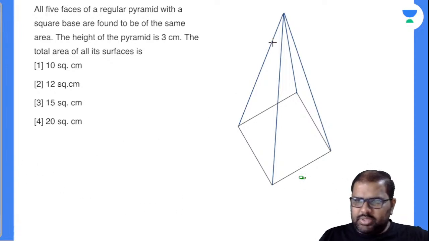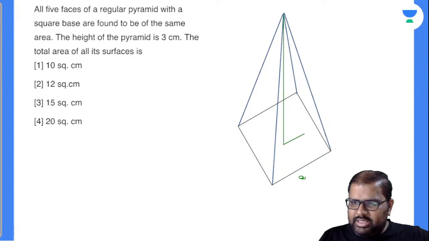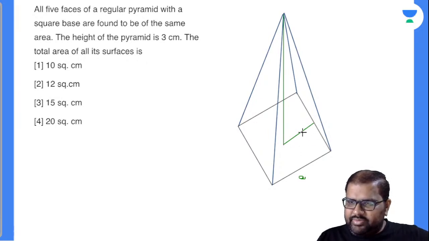Now closely observe, this is nothing but the height of the pyramid. Yes, this is called the height of the pyramid. Now what will be this length exactly? The height of the pyramid will be exactly at the middle of the square. Middle of the square means this value will be A by 2. Am I right or wrong? This will be A by 2.